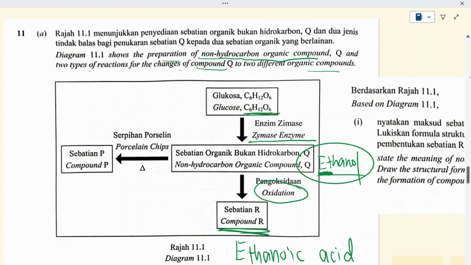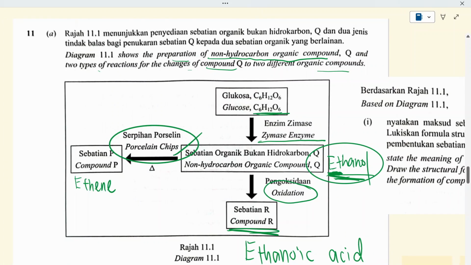So now when ethanol or alcohol undergoes something that needs porcelain chips, do you still remember? Porcelain chips, it is dehydration. When alcohol undergoes dehydration, it will become alkene, right? Because when we want to turn alkene into alcohol, we will need to add in the water. So when we want to reversely turn the ethanol into alkene, we will need dehydration. So the condition for dehydration is porcelain chips. So we'll have alkene here. Since this is ethanol, we have 2 carbons, so this will be ethene. So we have already figured out all the things here.